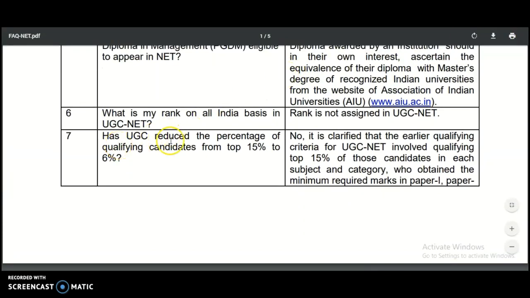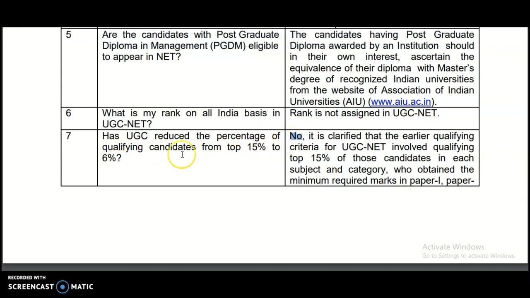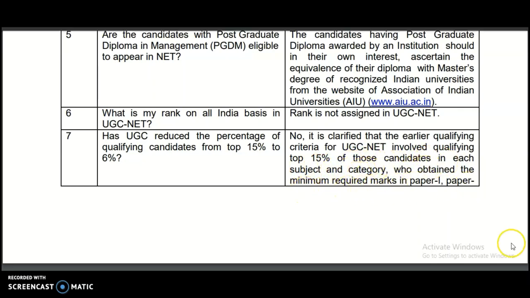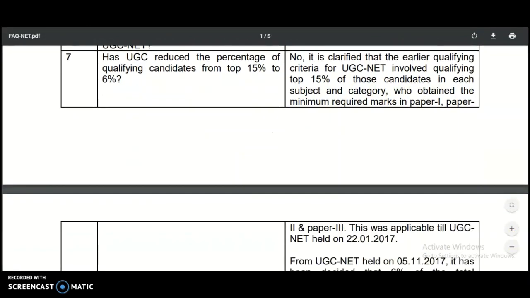You can check that. Has the UGC reduced the percentage of qualifying candidates from top 15% to 6%? Here the answer by the UGC is no. That means the number of qualifying candidates will not reduce. It is clarified that earlier, the qualifying criteria for UGC NET involved qualifying the top 15% of candidates in each subject who obtained the minimum required marks in paper 1, paper 2 and paper 3. This was applicable till the UGC NET held on 22nd January 2017.